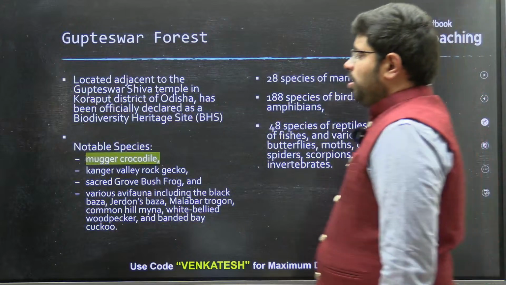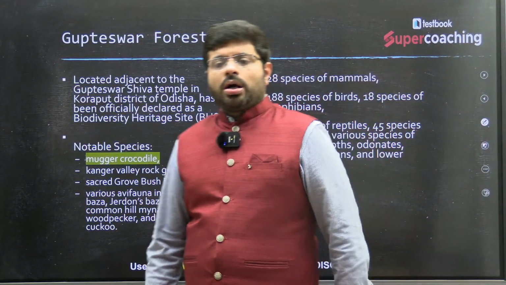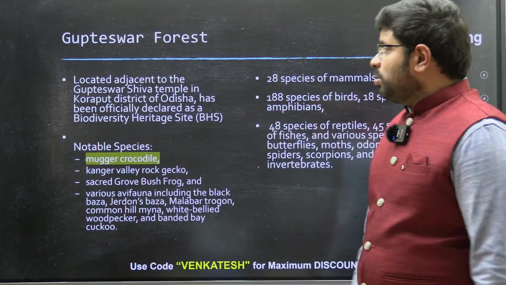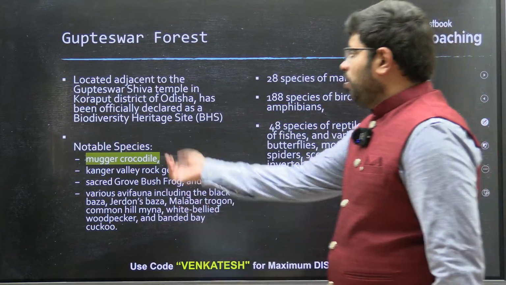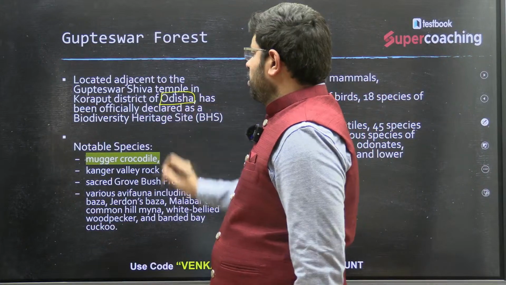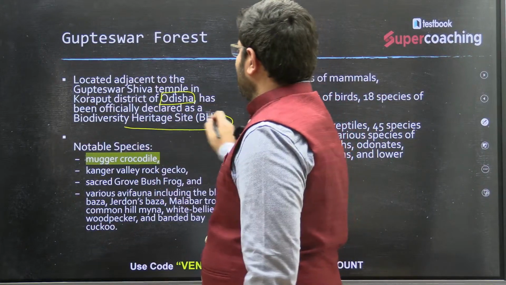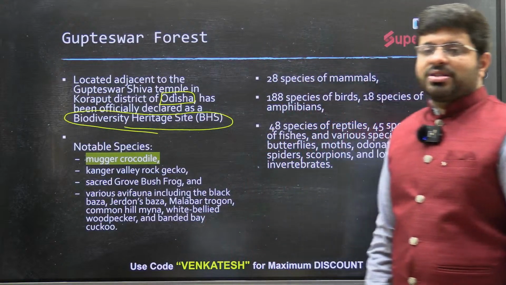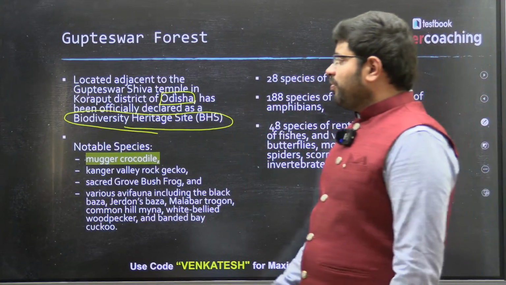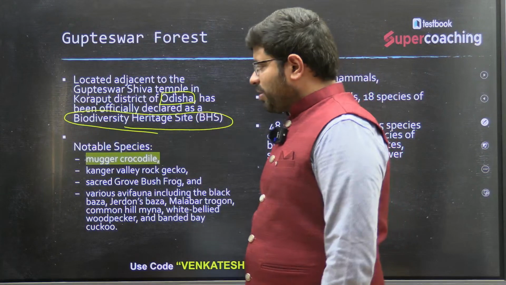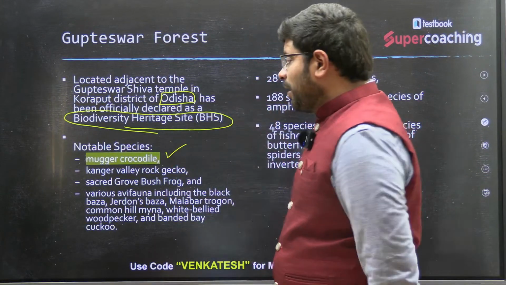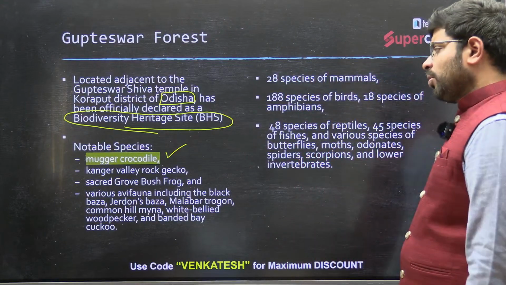Then another one: recently you have seen Gupteshwar forest. It was in the news. Gupteshwar forest, located in the state of Odisha, has been recently declared a Biodiversity Heritage Site. So that's where this becomes important. The notable species is the mugger crocodile.